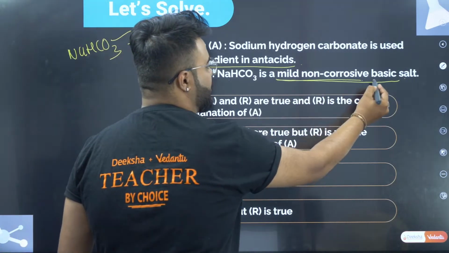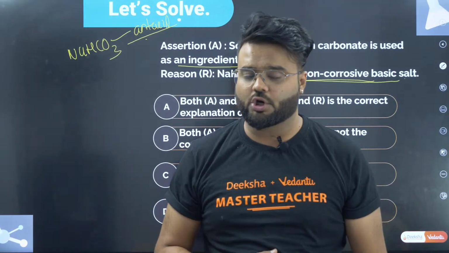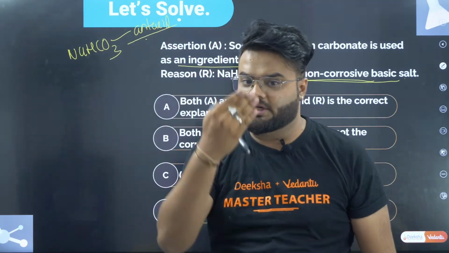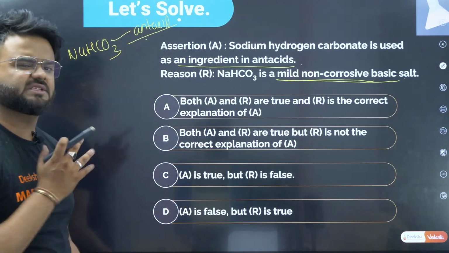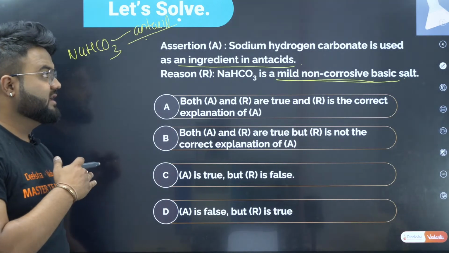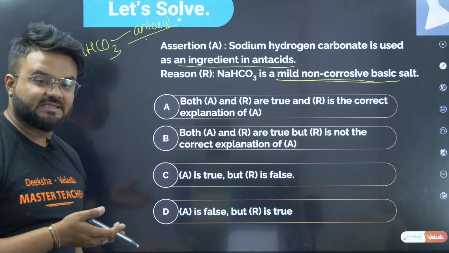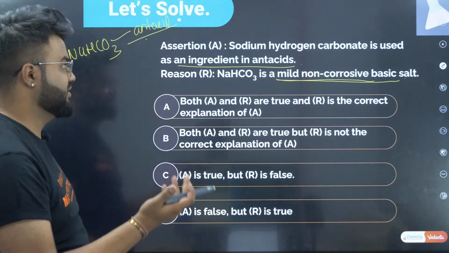Non-corrosive means if it goes into our belly, it does not form any corrosiveness, or else it would tear your tissues. So it is non-corrosive. Therefore, both assertion and reasoning seem to be true, and I believe the reasoning is the correct explanation of the assertion also.